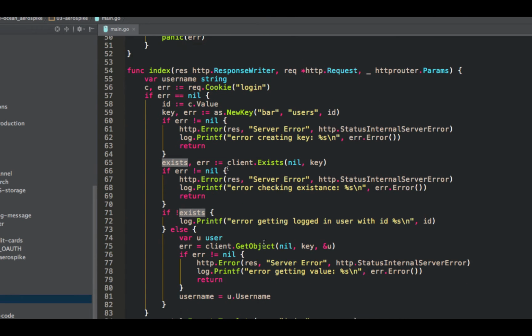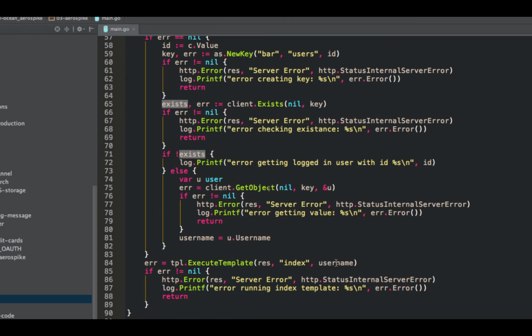If it doesn't exist, or there's an error getting the logged in user by that ID, we can move on, they're not logged in. Otherwise, it does exist, create a user, client.GetObject, default policy, key, pointer to where it's going to store it, and then we're pulling up the username from that object. So again, basically the same as App Engine, except this time we have to detect whether it exists or not.